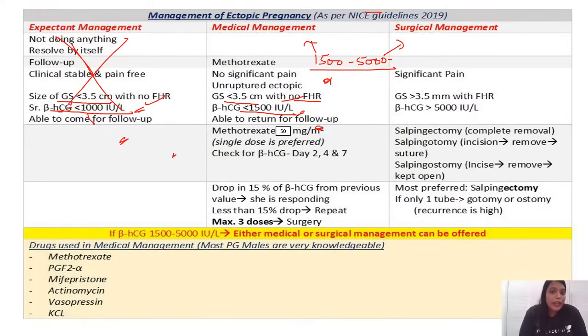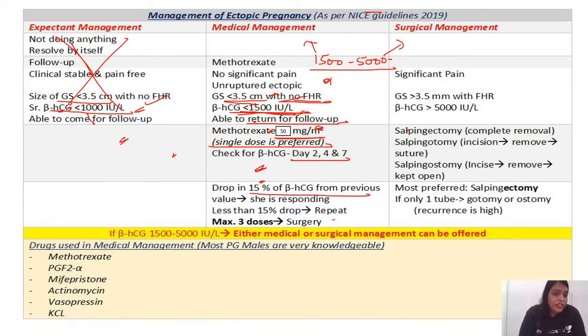So when can you do medical management? When sac size is less than 3.5 with no FHR, beta HCG is less than 1500, the patient is able to come for follow-up, and the patient is hemodynamically stable. So you mainly give a single dose. Single dose methotrexate is always preferred over multiple dose. You give methotrexate 50 milligram per meter square, and then you have to check the beta HCG levels on day 2, day 4 and day 7, right? A drop of 15% of beta HCG from the previous value means she is responding. If there is less than 15% drop, you have to repeat.